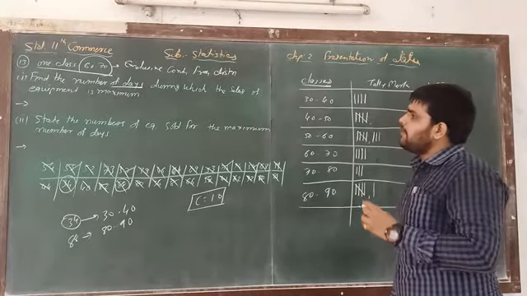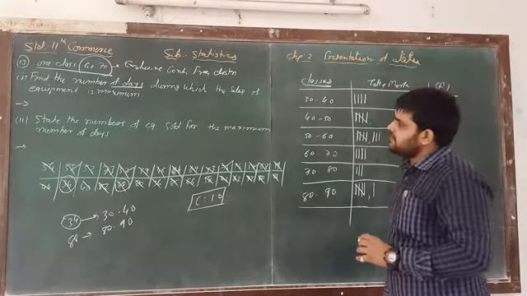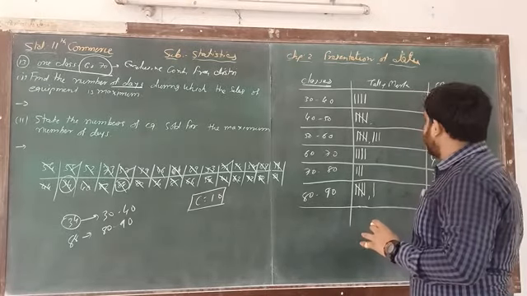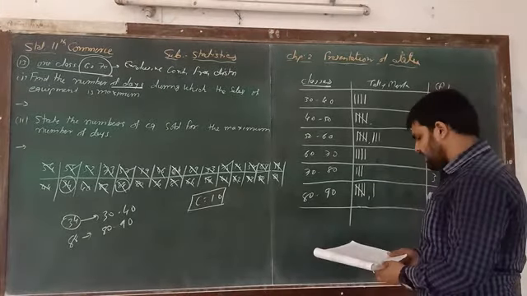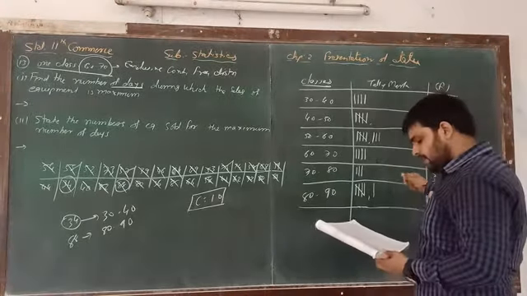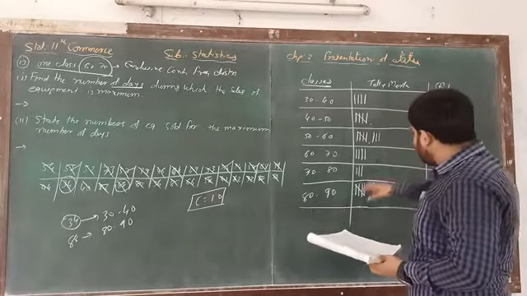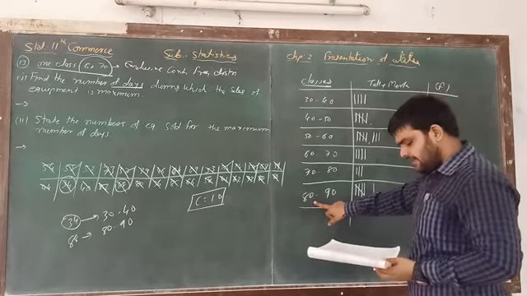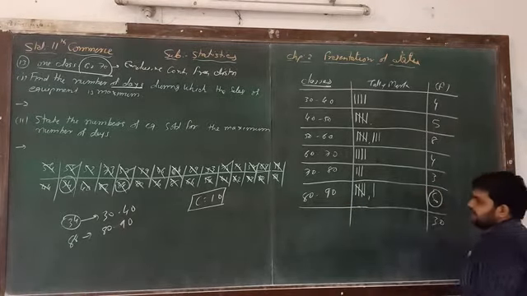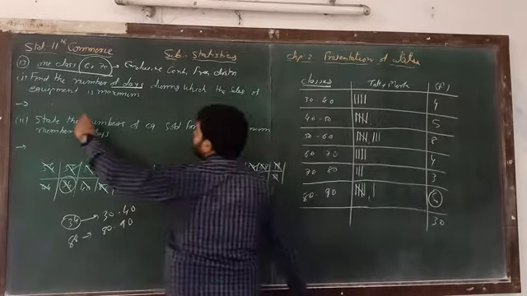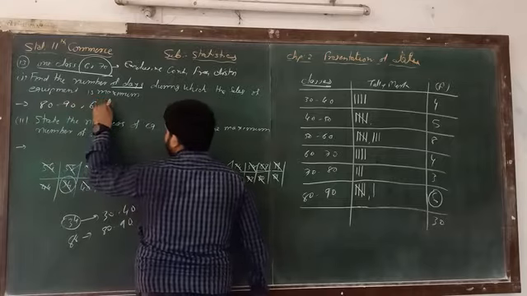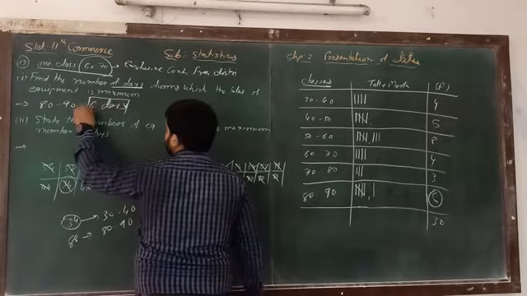Now we have to give the answers to the two questions. What is the question? Find the number of days during which the sales are maximum. On which class are the sales maximum? Here the maximum sales are in 80 to 90, and what is the number of days? That is 6. Maximum sales days is 6, and the class is 80 to 90, for 6 days. This is answer number one.